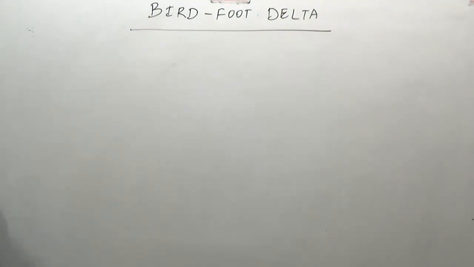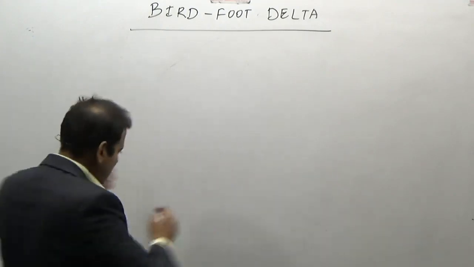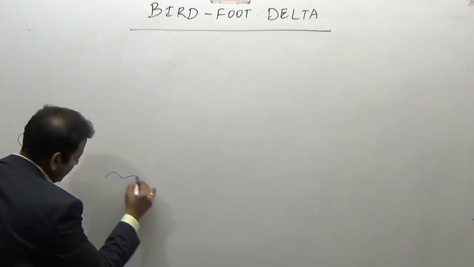Bird foot delta. Now look here, and in this delta, again consider the situation when there is sea water over here.